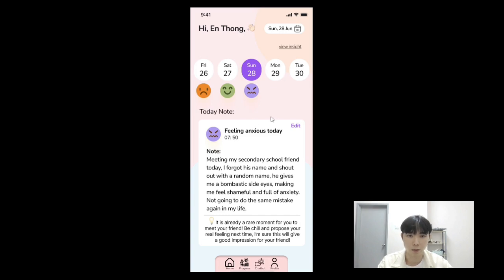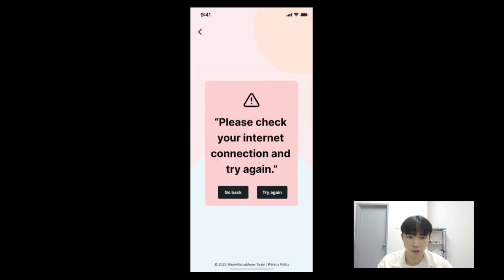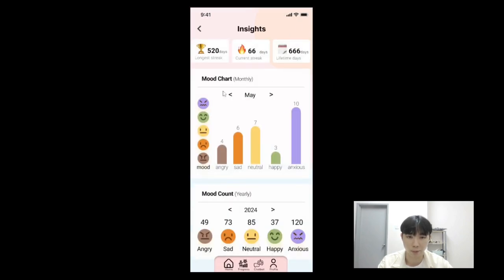So now we are going to test the exception flow. So first we're going to click the view insight first. If there is an internet connection problem, the system will prompt the user with a note: Please check your internet connection and try again. So let's say the Wi-Fi or the internet connection is okay right now, so we click the try again button and proceed to the view insight page. Here we can see the longest streak, current streak, and lifetime days of the user using the system. And also we can view the mood chart monthly and also the mood count by year.